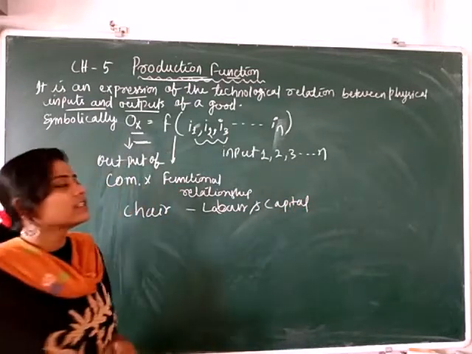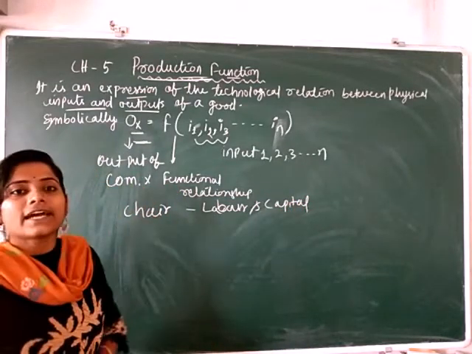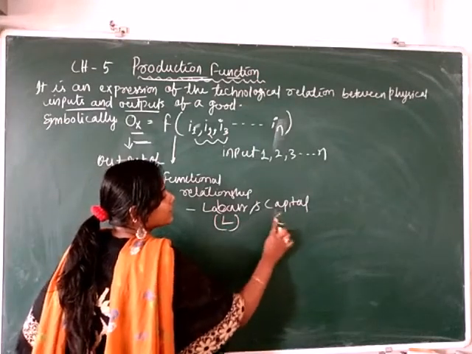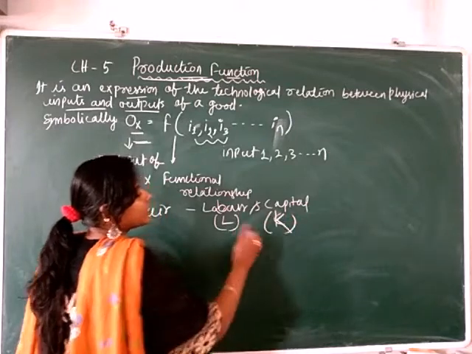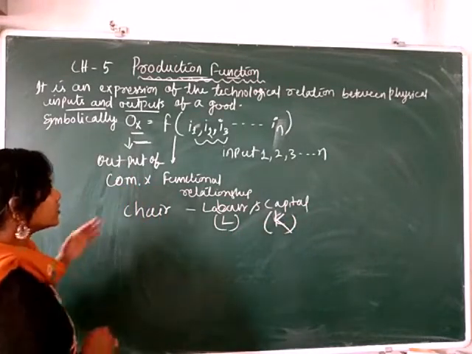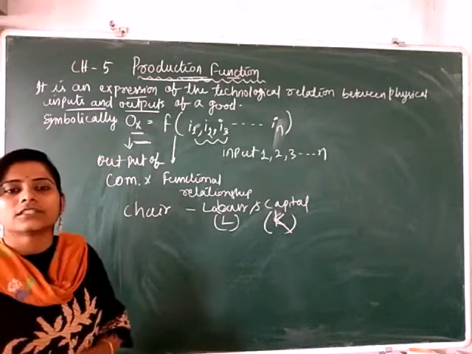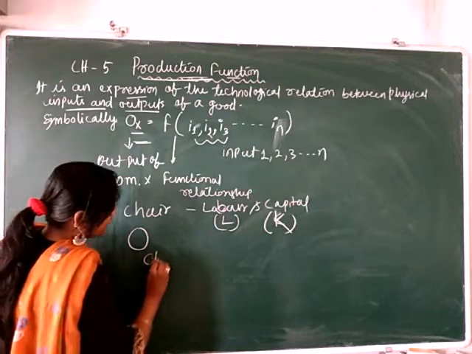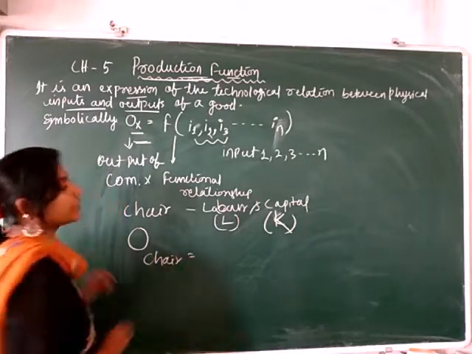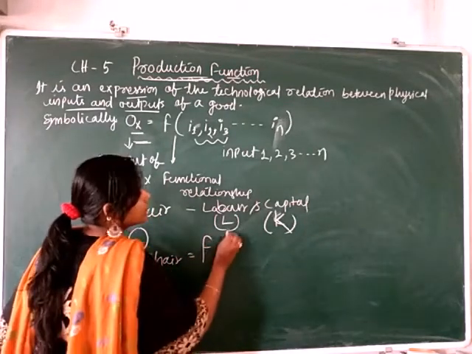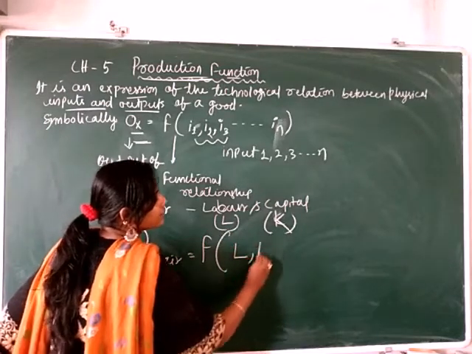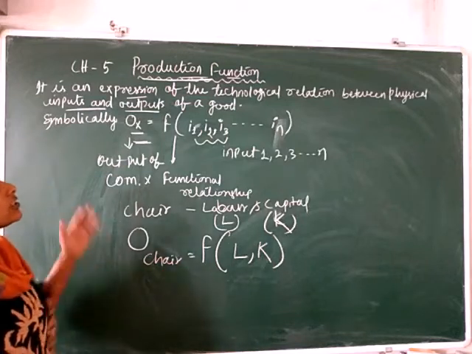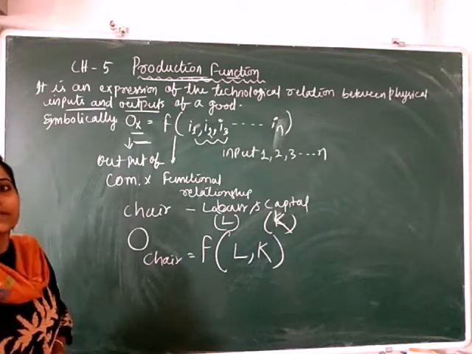So the manufacturer manufactures chairs with the help of two inputs, one is labor and one is capital, which we can symbolically write as L and K. As per the functional relationship, the output, that is the chair, equals a functional relationship between labor and capital. Symbolically this can be written like this. So this is the concept of production function.